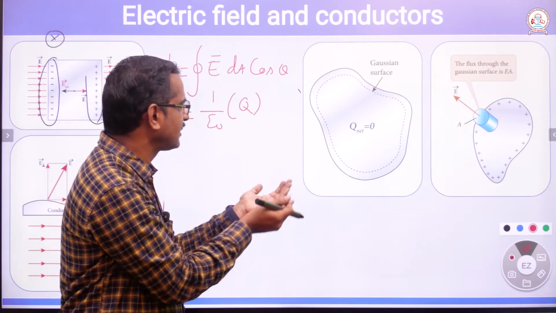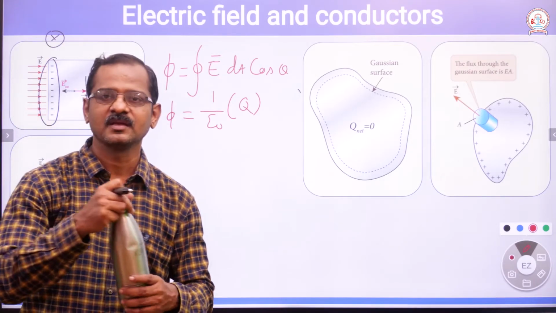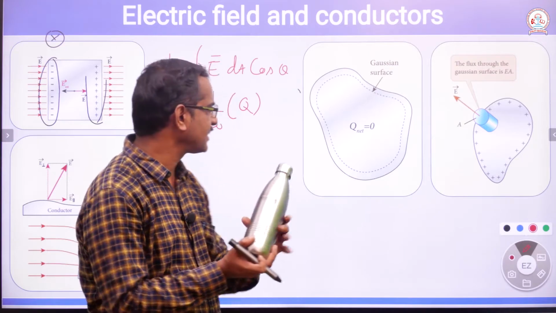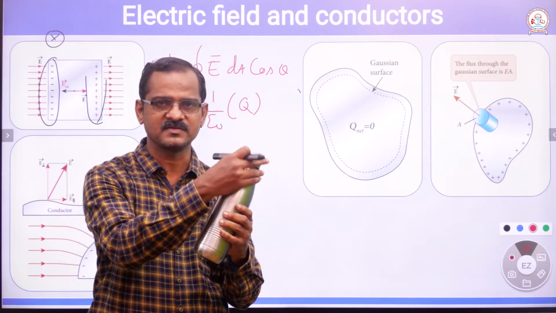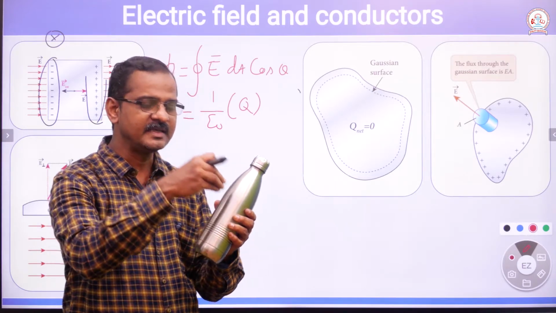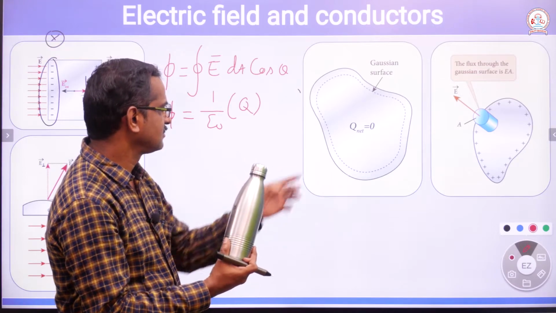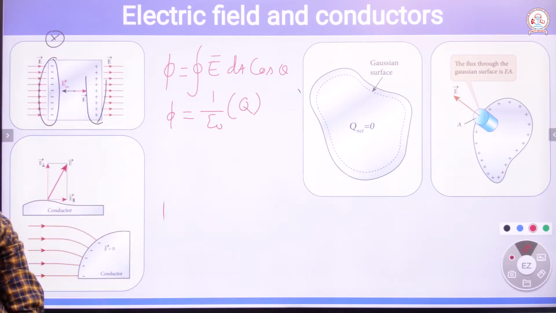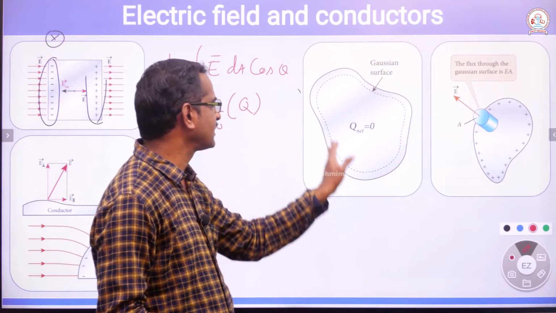Imagine a conductor like this. If it is kept, then what will happen? The free electrons will be on the surface. Inside the conductor, there won't be any charge. That's what it says. So there is no electric field inside the conductor, because there is no charge inside the conductor.